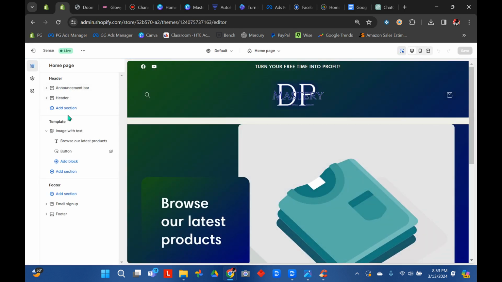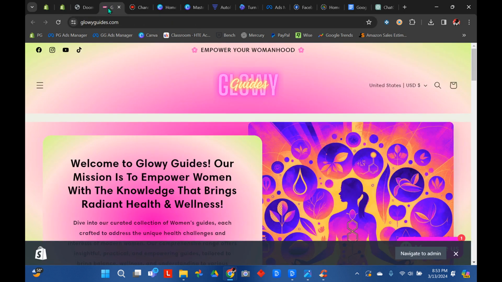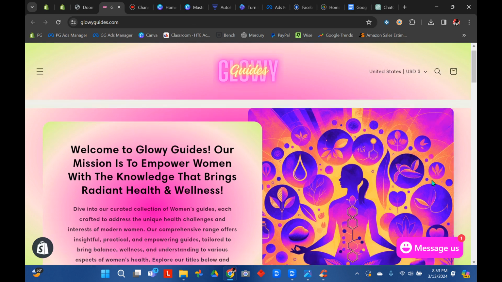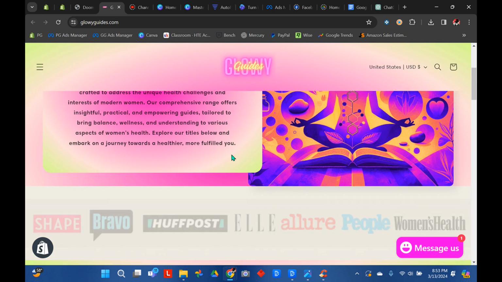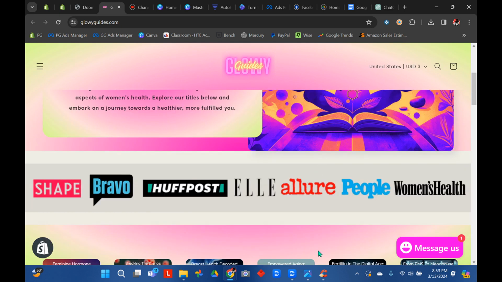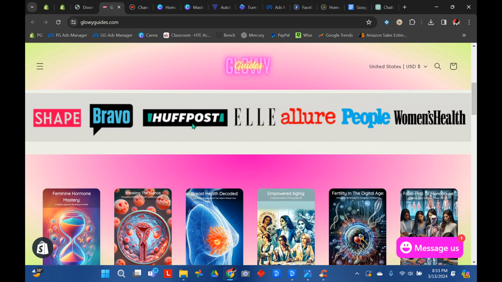It's all drag and drop. So your store should be set up like this. You're going to want it to have the heading, presenting a problem and a solution, and then social proof. This is a brand new store, literally just opened. So that's all been ordered. That would then go right here under this banner.